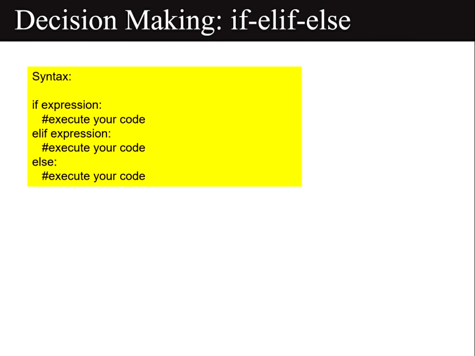First condition, second condition, third condition. So several conditions are there. That is the reason we call it chained conditional statement. An example for this statement is given in the next slide.